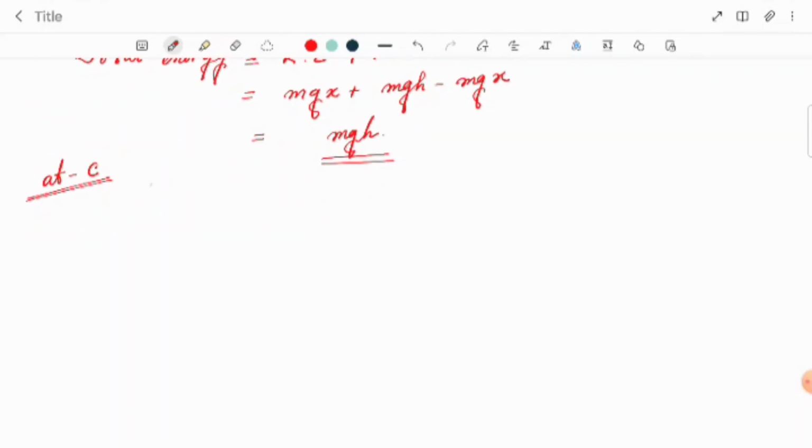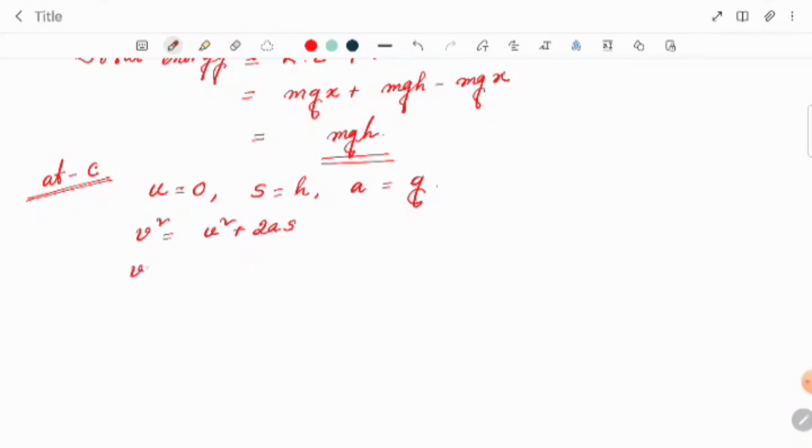Now let's see first how we can calculate. Initially u equal to 0. How much displacement is covered by the body? S equal to h. And acceleration is equal to acceleration due to gravity, that is g. We know the equation v square equal to u square plus 2as, right?